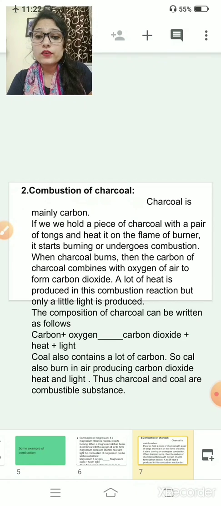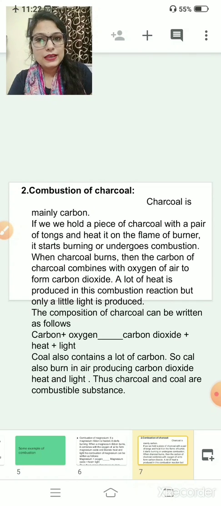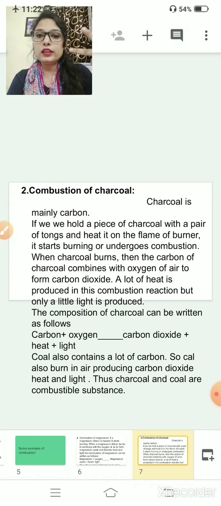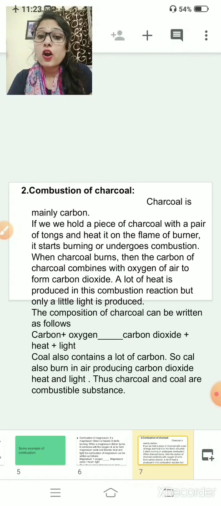Now, combustion of charcoal. Charcoal is mainly carbon. We have done this? Yes. Charcoal is basically a carbon substance. If we hold a piece of charcoal with a pair of tongs, or in Hindi you can say chimta, and heat it on a flame of a burner, it starts burning and undergoes combustion. When charcoal burns, the carbon of charcoal combines with the oxygen. Clear? A lot of heat is produced, and it gives light in the form of a glow.